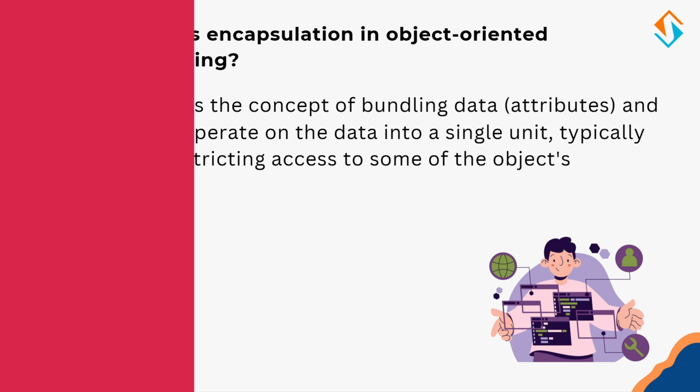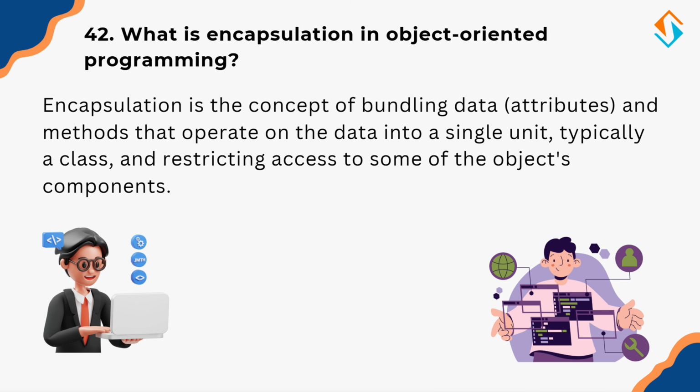Now let's discuss another core principle of OOP, encapsulation. So, what is encapsulation in object-oriented programming? Encapsulation is the practice of bundling data, attributes, and methods that operate on the data into a single unit, typically a class. It also involves restricting direct access to some parts of the object's data to protect it from unintended modification. Imagine a capsule pill. It encloses its content, preventing direct interaction while only exposing necessary access points. Similarly, encapsulation hides an object's internal state and provides controlled access through methods.